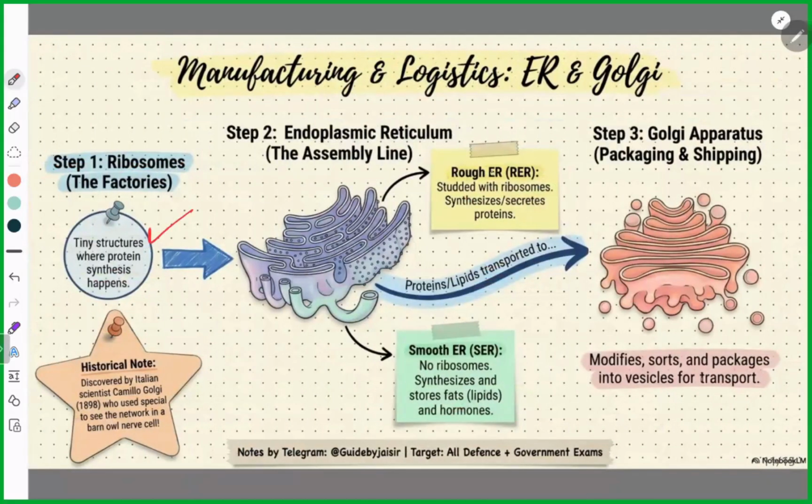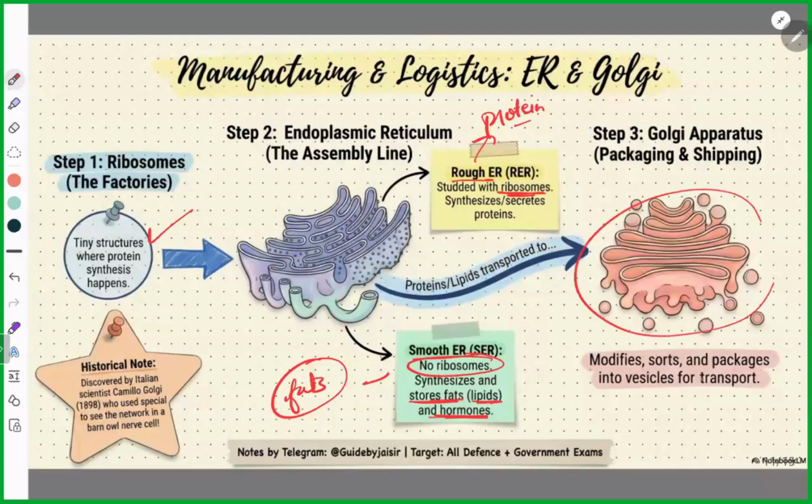Now two types: rough, why are they rough? Rough because of ribosomes. Smooth has no ribosomes, obviously, and they store fats. Fats are also called lipids. They store fats and hormones. So there are two types of endoplasmic reticulum. Rough endoplasmic reticulum manufactures protein. Smooth manufactures fats, lipids. It will not store them; as soon as manufacturing is done, it will transport